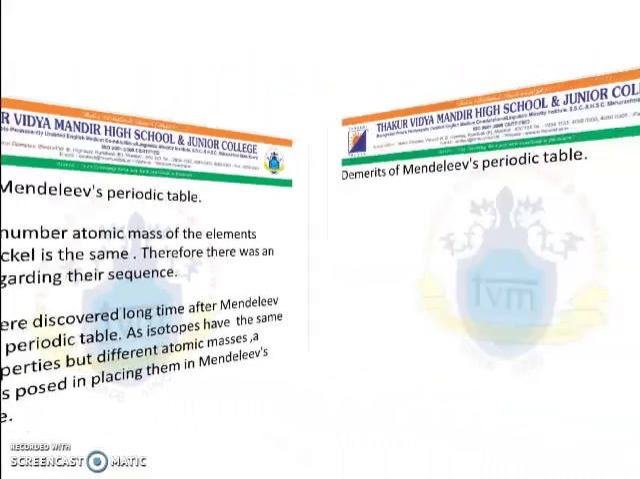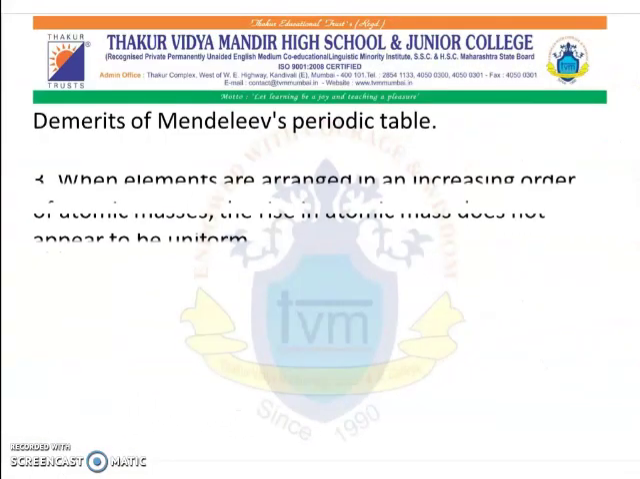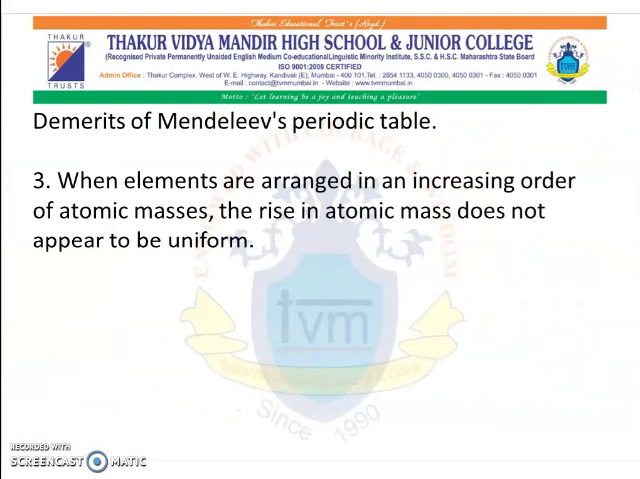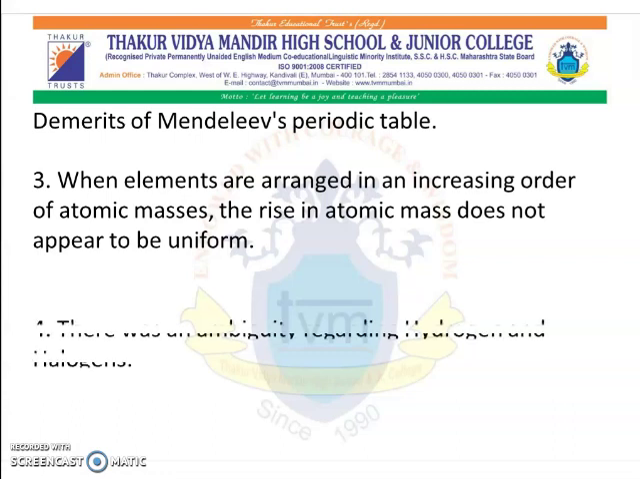Thirdly, when the elements are arranged in increasing order of atomic masses, the rise in the atomic masses does not appear to be uniform. And the last very important thing was that there was an ambiguity regarding hydrogen and halogens, that is, where hydrogen and halogens should be placed.